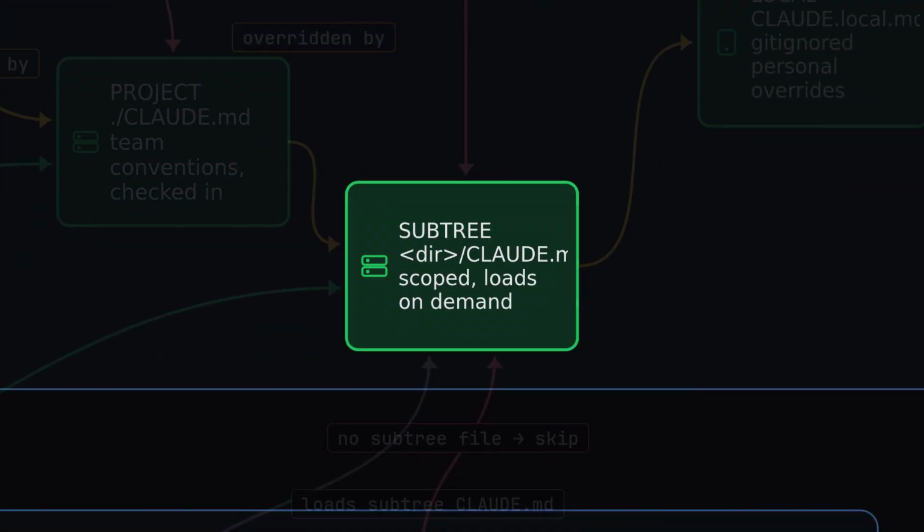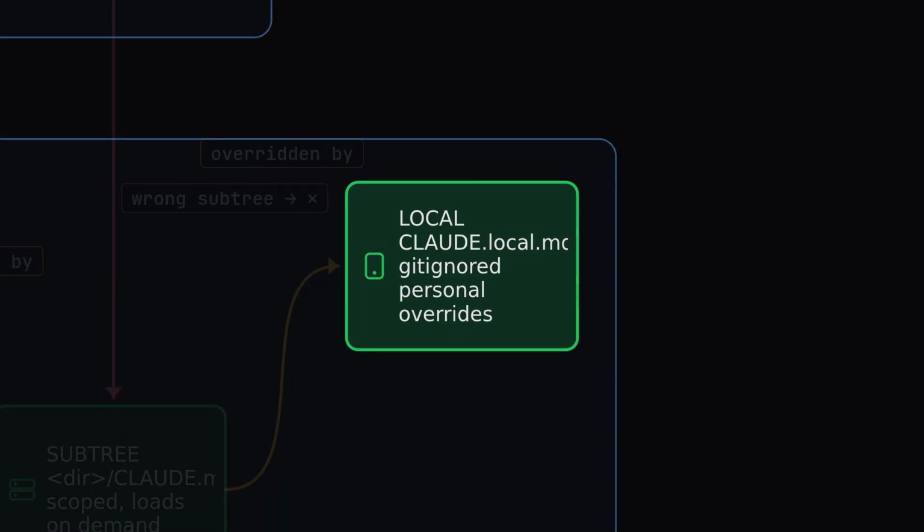Subtree lives inside a directory, say frontend/claude.md. It scopes rules to that folder, and it only loads on demand. Local is claude.local.md, git-ignored just for you. Use it for personal overrides you don't want to push.